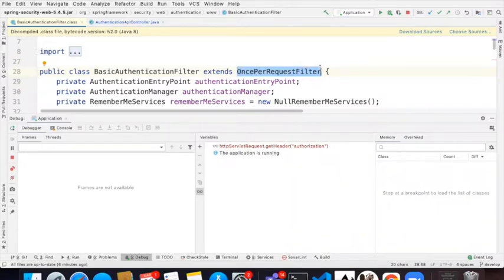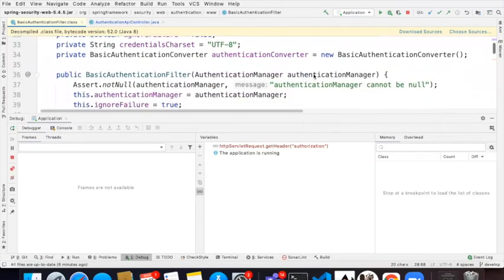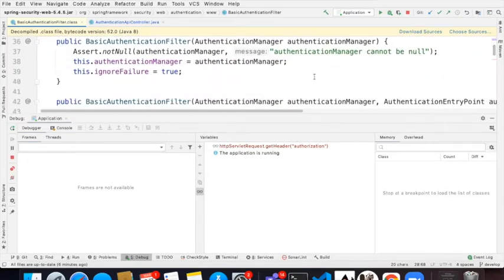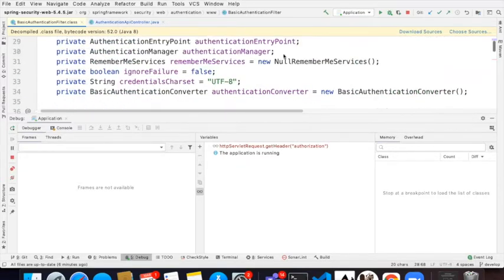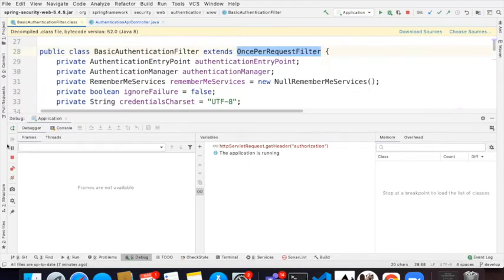Is it once per session? Once per request, actually. Say for example, if you are calling a request and that request calls another request as a chain, that time this logic will be executed again and again. But for the security side, you want to resolve them only once. This logic is not necessary to be run again and again for a request, and that's why you go with that. Okay, this much looks good.